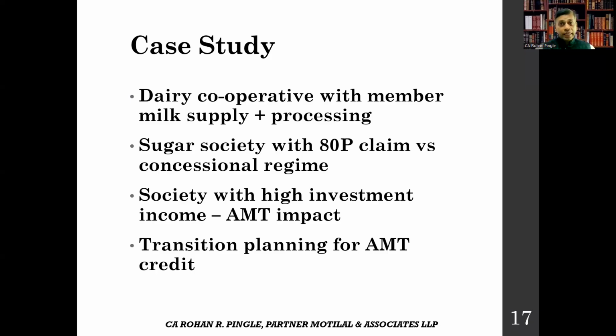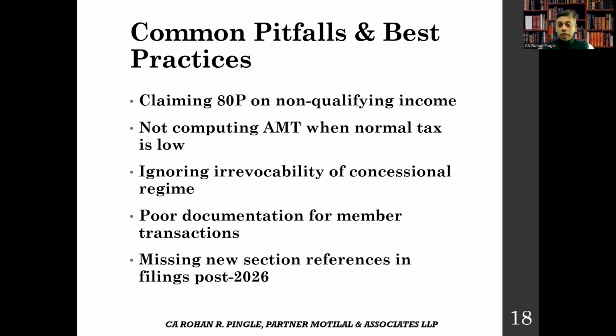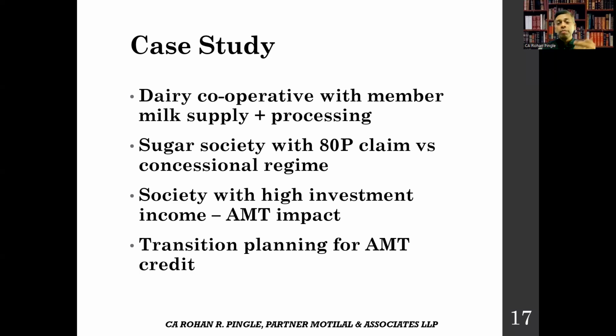Third case: a society with high investment income claims a large section 149 deduction on members' activities. It may be liable to AMT if the adjusted total income is high. So compute AMT every year. Don't ignore it. Next case: a society has accumulated AMT credit, so plan whether and when to shift to the concessional regime to utilize your credit optimally. These real-time scenarios will help us guide our clients effectively.